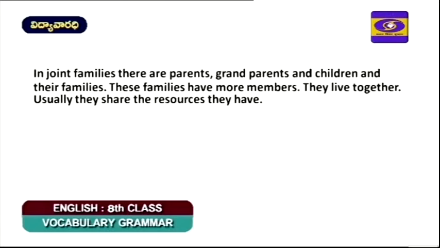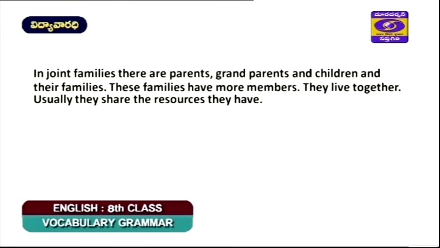Usually they share the resources they have. This we have from the tree diagram. We can write the same even if it is not stated, because it is understood from the picture and it is relevant also. So while writing, definitely we have to cover what is given, and sometimes whatever you have understood from the information given, you can put it in writing.